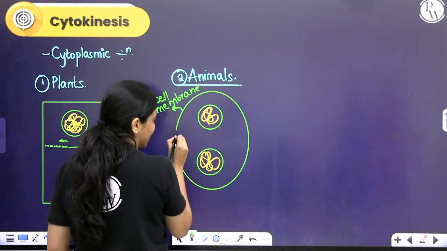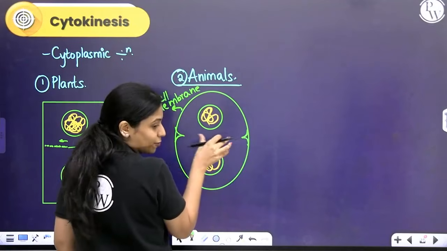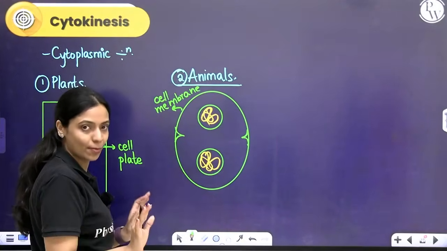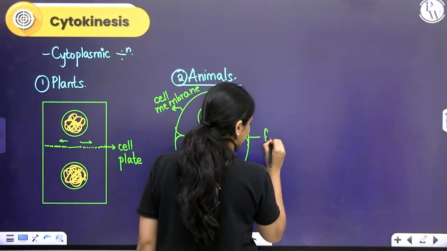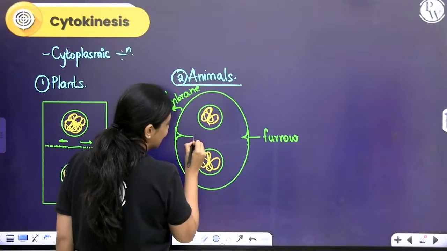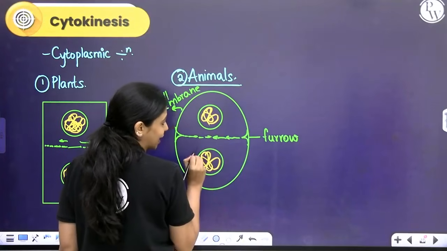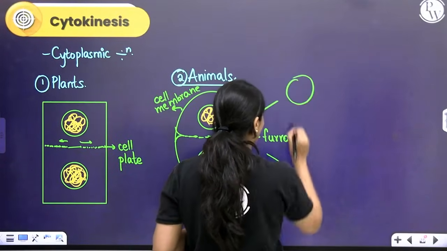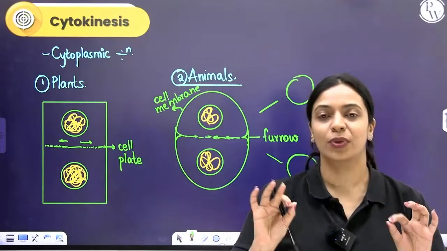The cell membrane pinches in from the periphery and forms a furrow-like thing, similar to how you pinch off chapati dough to roll your chapatis, right? So like that, it will form a furrow. And this furrow will become deeper and deeper from both sides, eventually meeting at one place, and that will separate both of these cells and you will get two complete cells, each with its own nucleus.